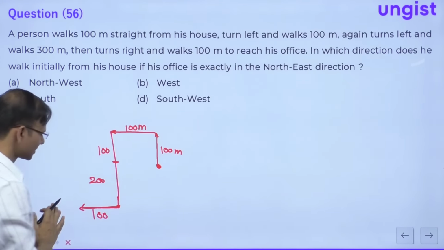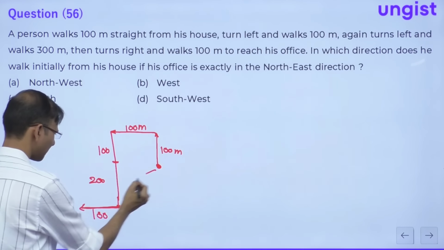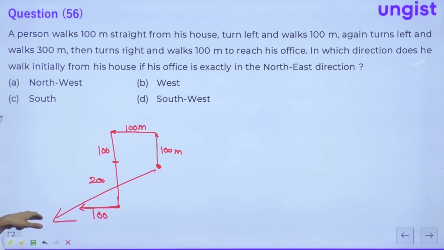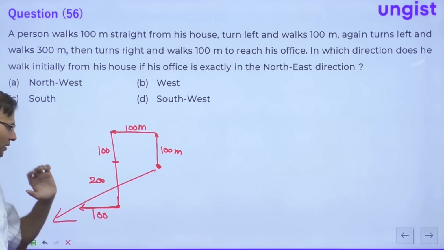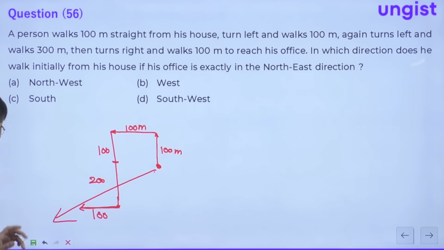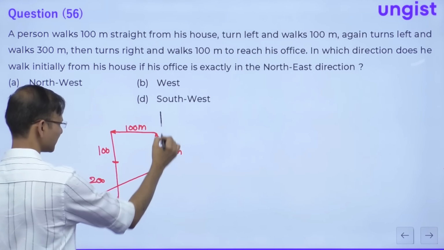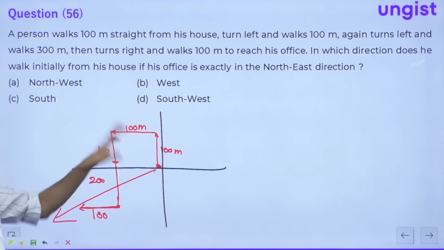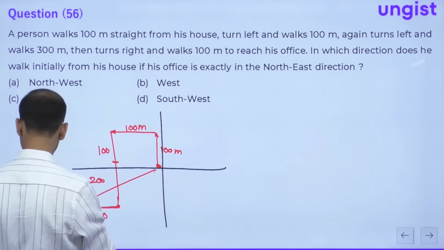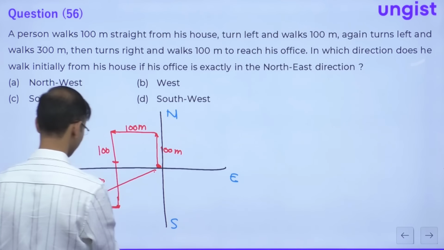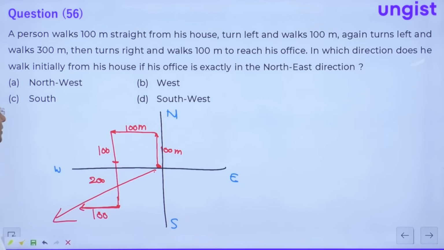See guys, you just try to understand, and now this is the situation, correct? From his starting point, this is the situation, and if we take it corresponding to the right direction sense, just think on it. If you take it corresponding to the right direction sense, it is like this. Guys, just think on it. So this is what, this is north, south, east and west, right? Okay everybody, this is north, south, east and west.